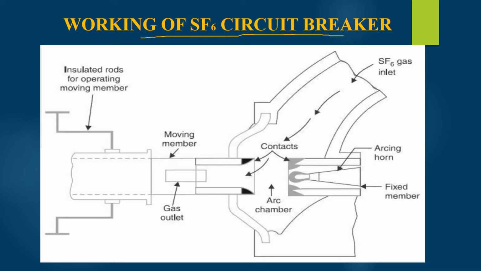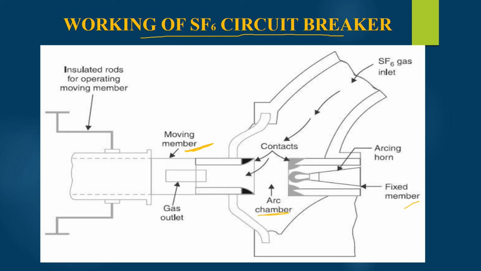Now, moving on to the working of SF6 circuit breaker. As you can see in the diagram, there is a moving contact and a fixed contact in the circuit breaker. These two contacts are in touch with each other during the normal condition. But when a fault occurs, the moving contact is pulled away from the fixed contact, and therefore an arc is established between the two contacts.